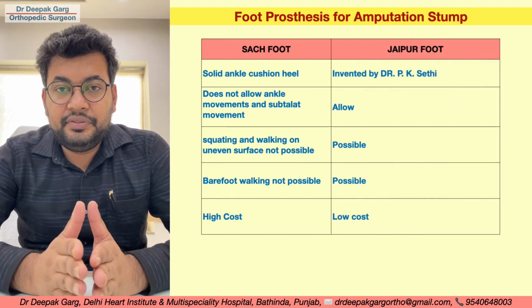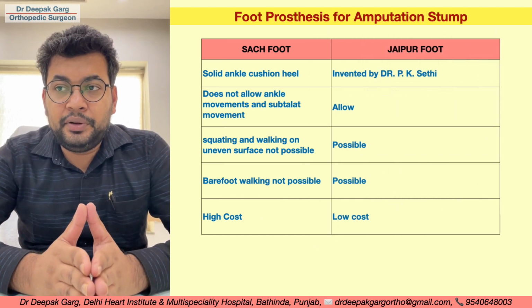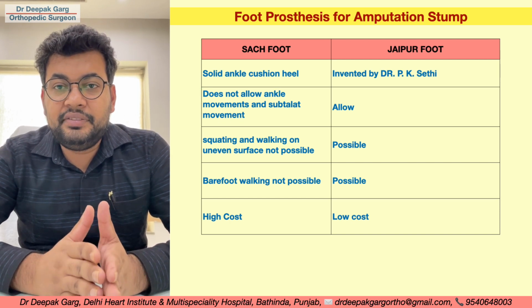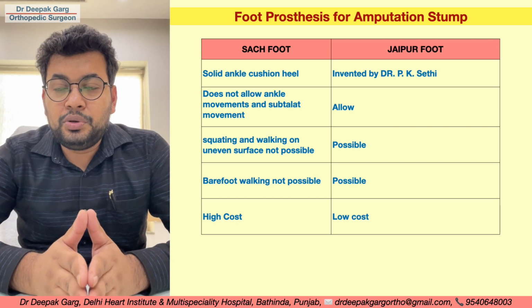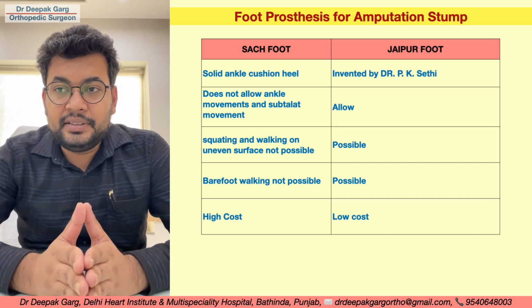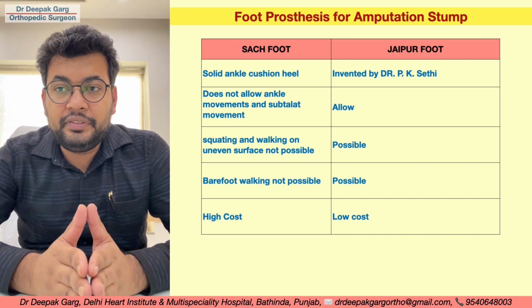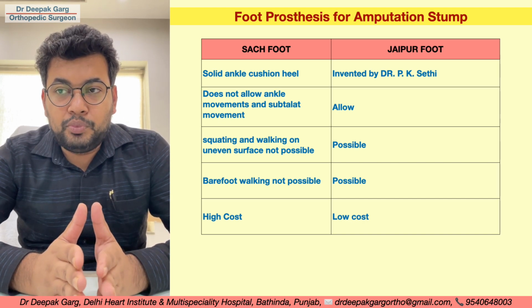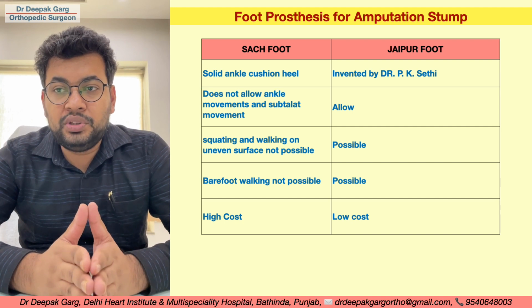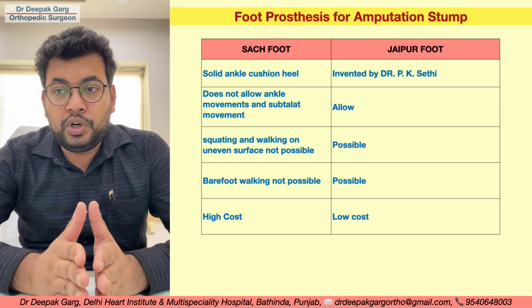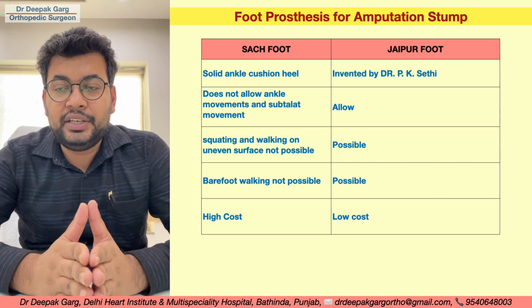After the amputation, we will give the patient some kind of prosthesis. These are called prostheses, not orthoses, because they replace a part of the body. Mainly we talk about the SACH foot and the Jaipur foot. SACH foot is a solid ankle cushion heel with a long keel, so it will not allow ankle and subtalar movements. So squatting and walking on uneven surfaces is not possible in the SACH foot. Again, barefoot walking is not possible in the SACH foot, and it has a high cost.